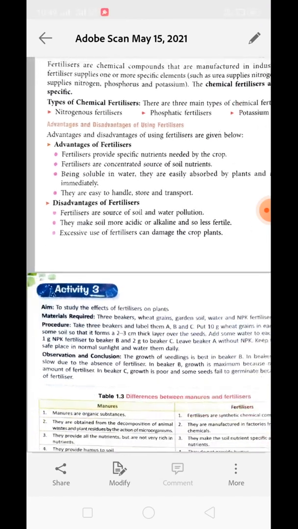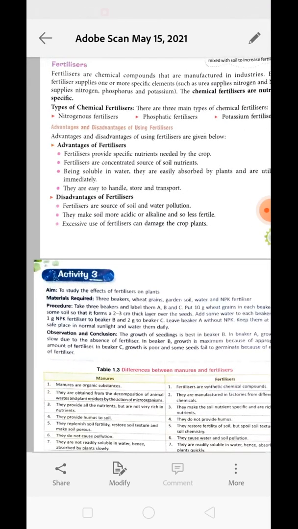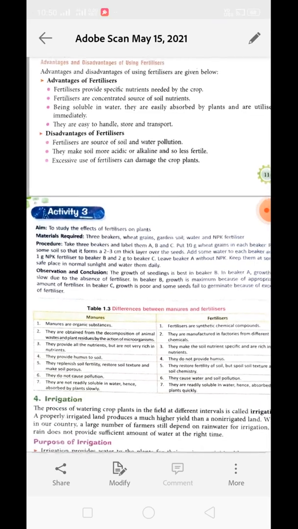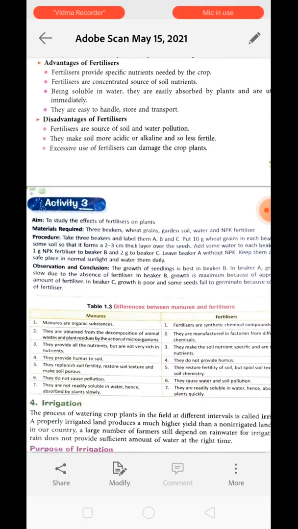So it is not very healthy to use an excessive amount of fertilizer in the soil, because it causes soil pollution, water pollution, and it changes the chemistry of the soil, and it makes the soil barren. Understood? And it even damages the main crop plant. So we should use fertilizer in proper amount, and we should never use it in overdose. Understood? Now to study the effect of fertilizers on plants, we have activity number 3.